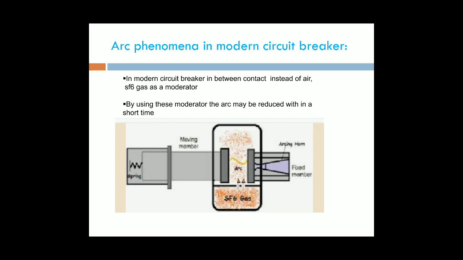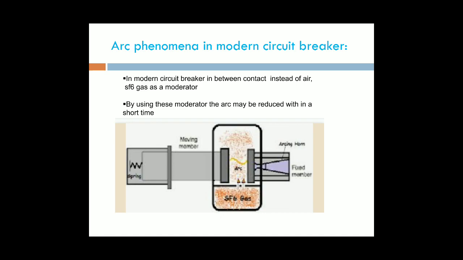In a normal circuit breaker, the moving and fixed contacts are surrounded by air. But in the modern circuit breaker, we are using SF6 gas. The moving and fixed contacts are totally immersed in this SF6 gas.